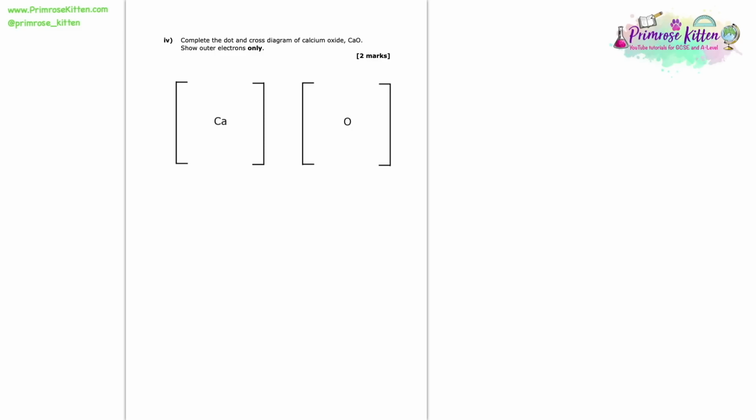So finally we're asked to complete the dot and cross diagram of calcium oxide. Show outer electrons only. So to do this, we need to remember that electronic configuration of calcium and of oxygen. And the oxygen one, in fairness, we've already drawn the full electronic configuration of it. Here though, you can see we only want to show the outer electrons. If we start with oxygen, just because we drew that earlier, you'll remember that it had 6 electrons in its outermost shell. So we can start by drawing 6 electrons in the outer shell of oxygen.